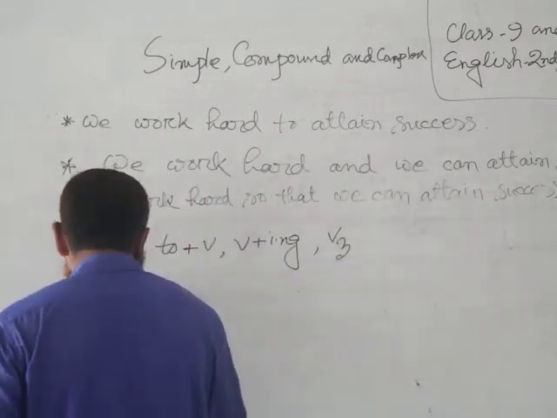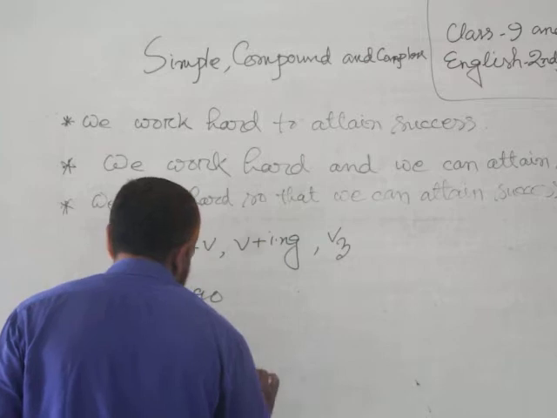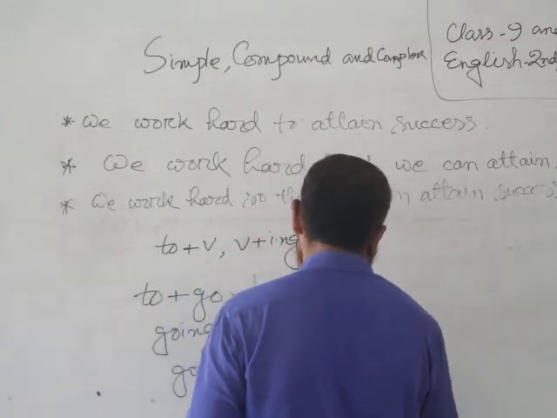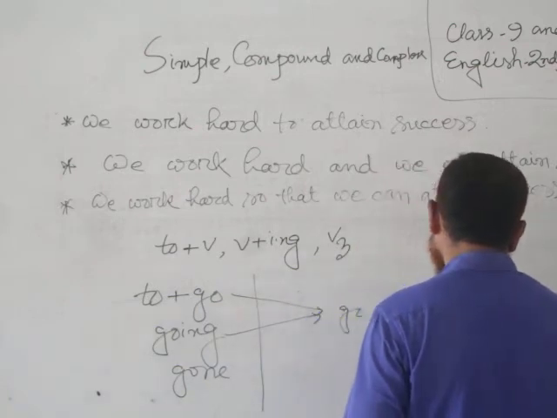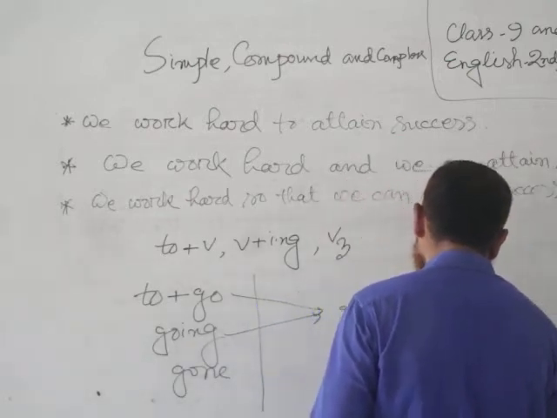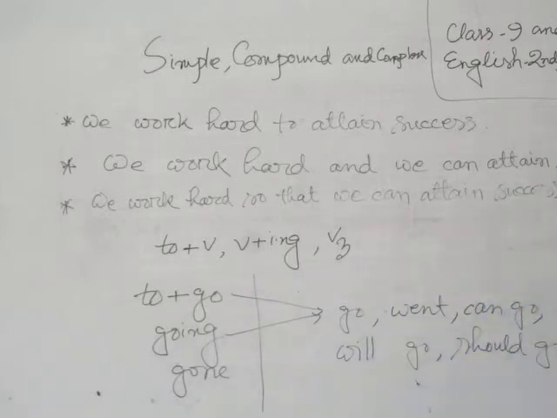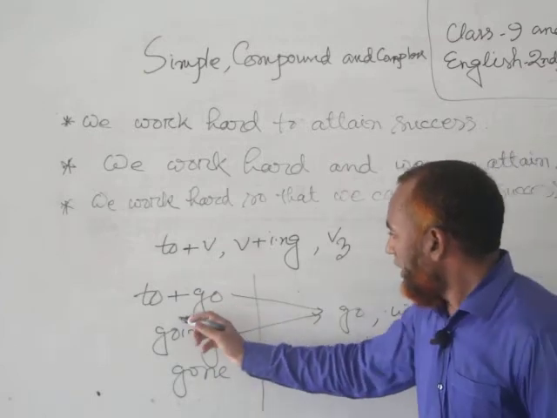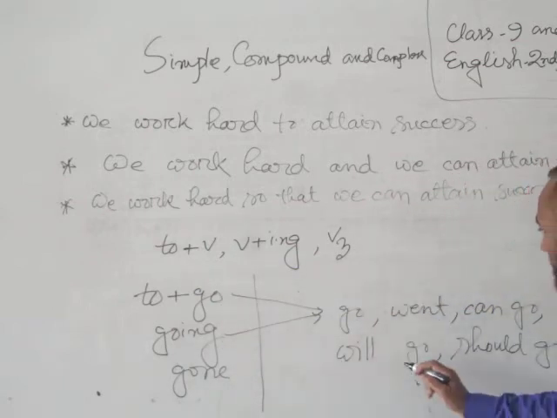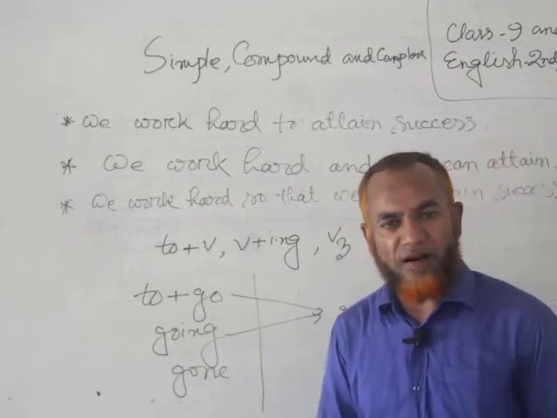For example, to go, going, gone. If you want to change the non-finite form of go, the probable finite form of the verb should be go, and, can go, will go, should go, etc. It will depend on the number, tense, and person.